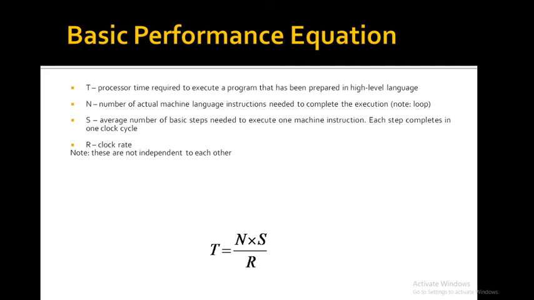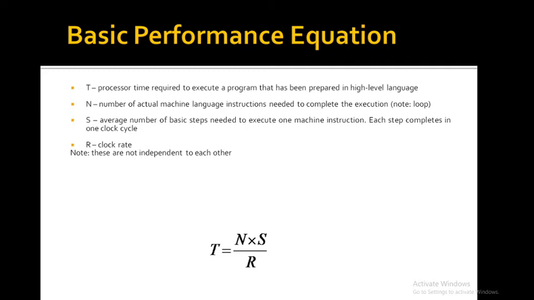A for loop is just one instruction, but how many times it will be executed depends on the condition and what input data we are giving. So it is not just the number of instructions in the program, it is the number of times the instructions are being executed. Some instructions may be executed repeatedly and some may not be executed at all. That is why N is the number of instruction executions.